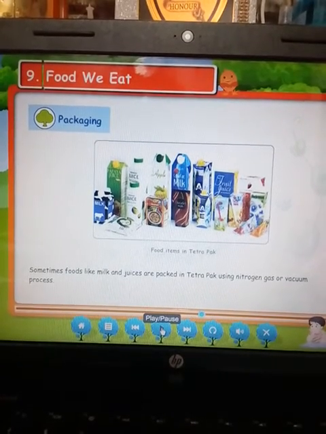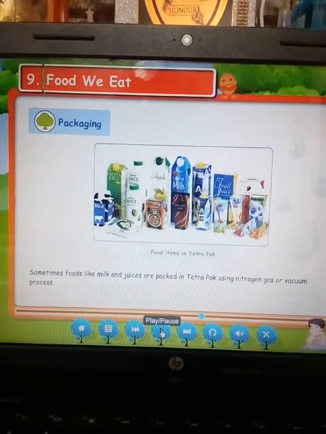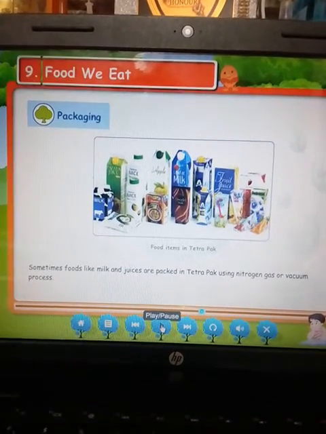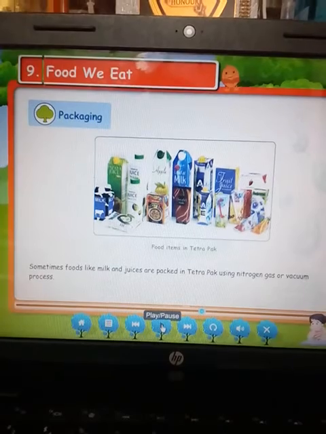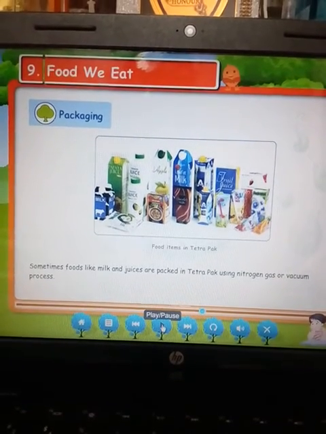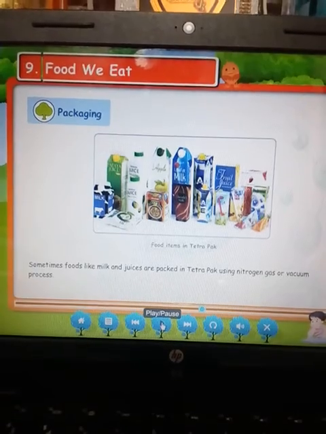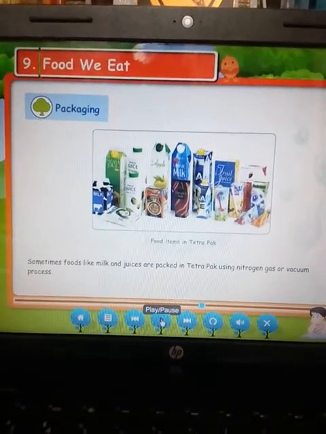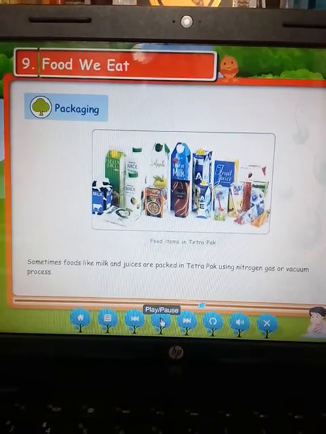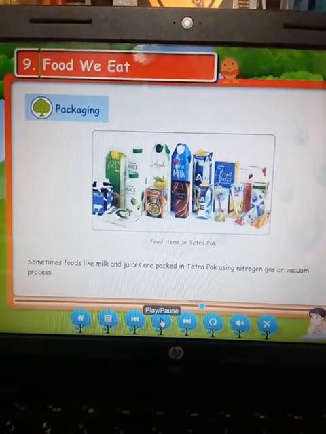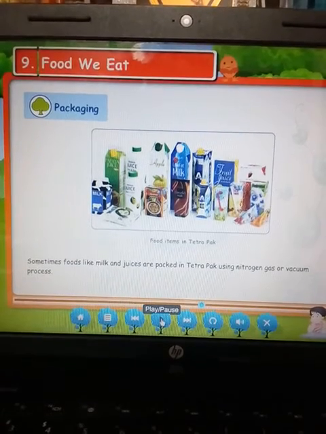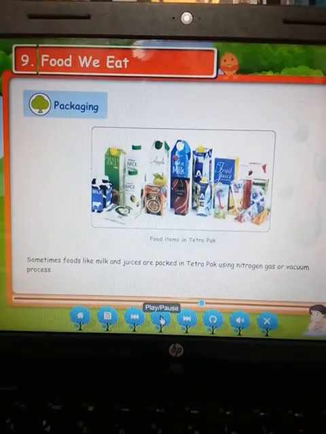And in this Tetra packing, while we are using nitrogen gas, it is a very cold gas. We can't keep our hand inside the nitrogen gas. Our hand will freeze, and I don't think we will get our hand back again after putting it in the nitrogen gas. It gives great harm to our hand or any body part if we keep it in front of the nitrogen gas.